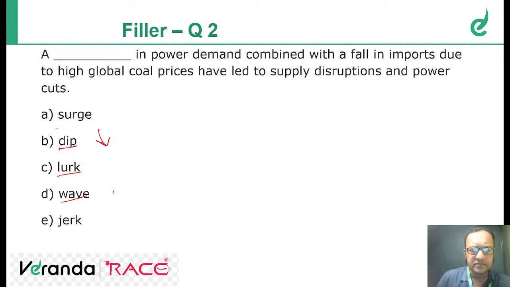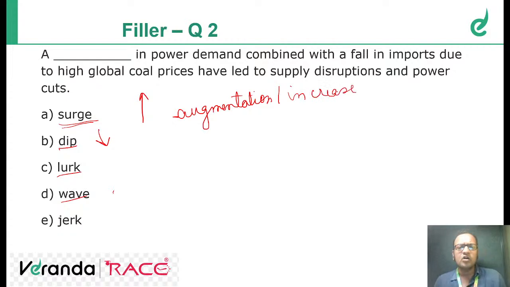Let me think. Surge would be the correct answer. Surge means increment of something, augmentation or increase, because a surge in power demand, an increment in power demand, combined with a fall in imports due to high global coal prices have led to supply disruptions and power cuts. So the demand has increased. So surge means augmentation or increase in demand. Clear? So the answer should be surge.